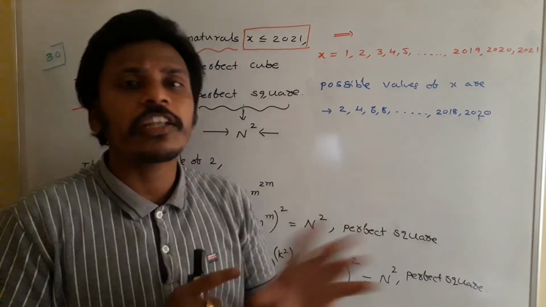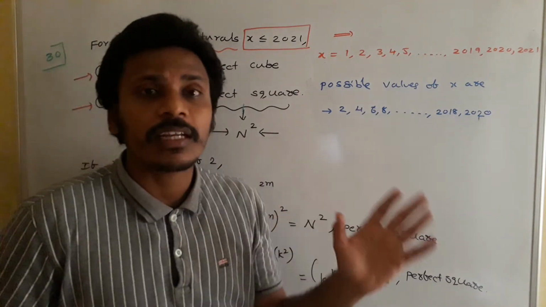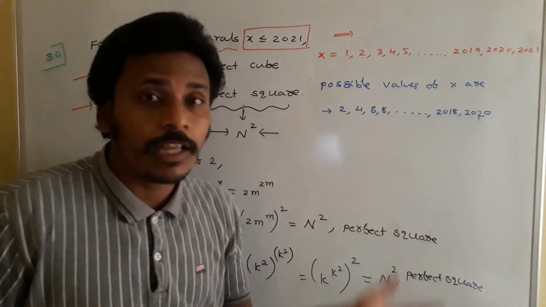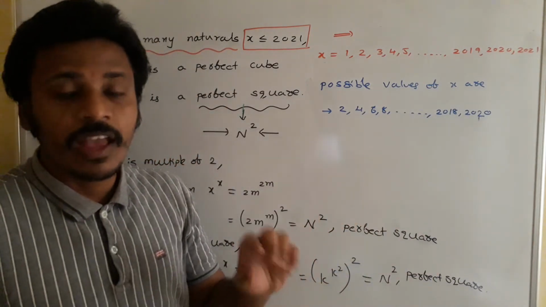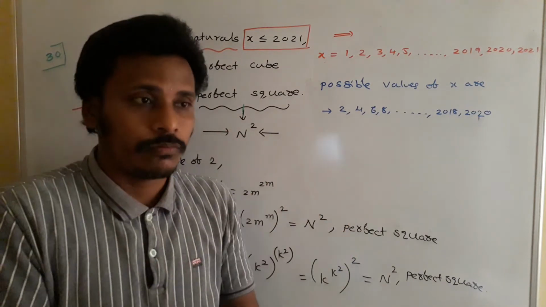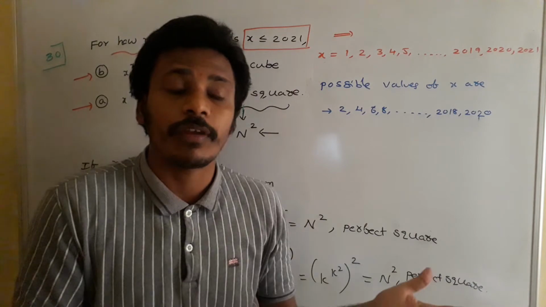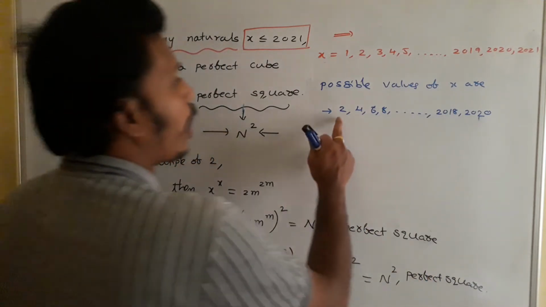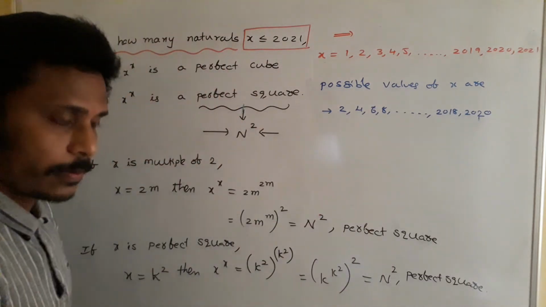But 11 power 11 is not a perfect square. 13 power 13 is not a perfect square. 14 power 14 is a perfect square. 15 power 15 is not a perfect square. Why? Because 14 power 14 can be written as something power 2, but there is no chance to write 15 power 15 as a perfect square. That's what I am saying. So all these numbers are possible for x.